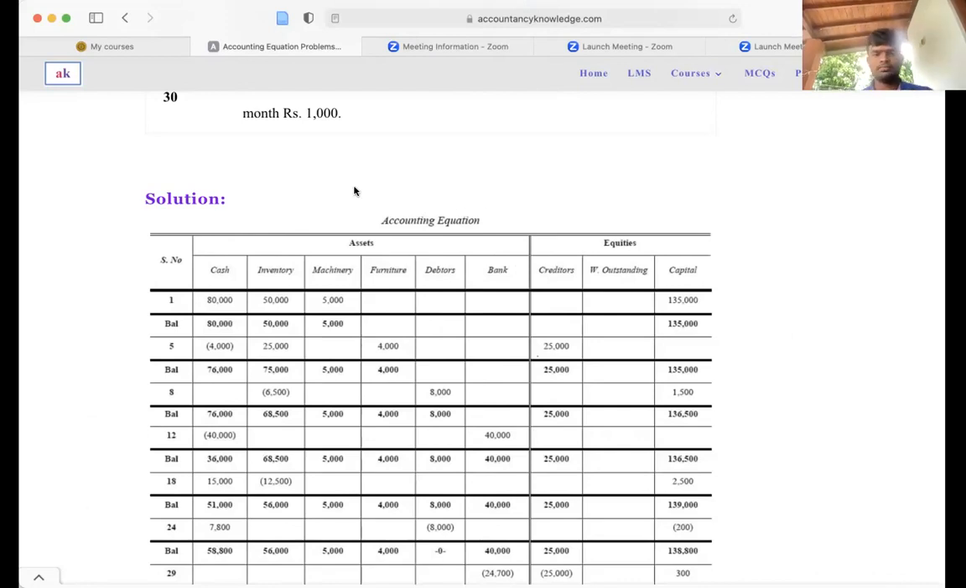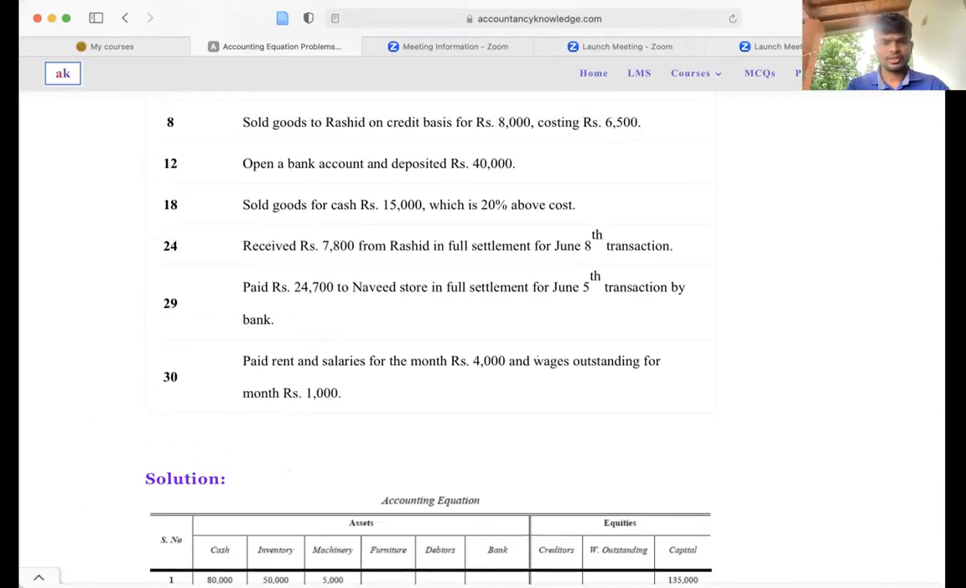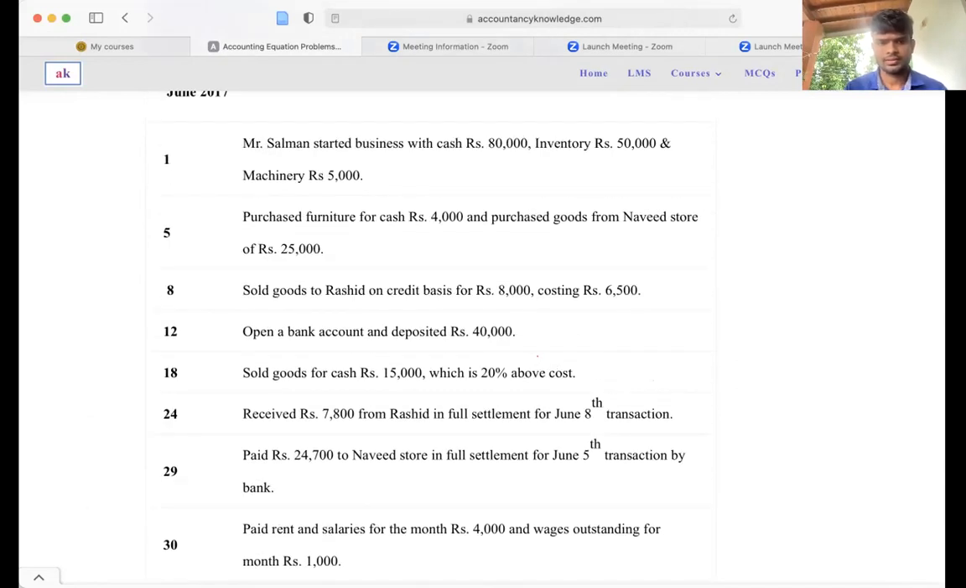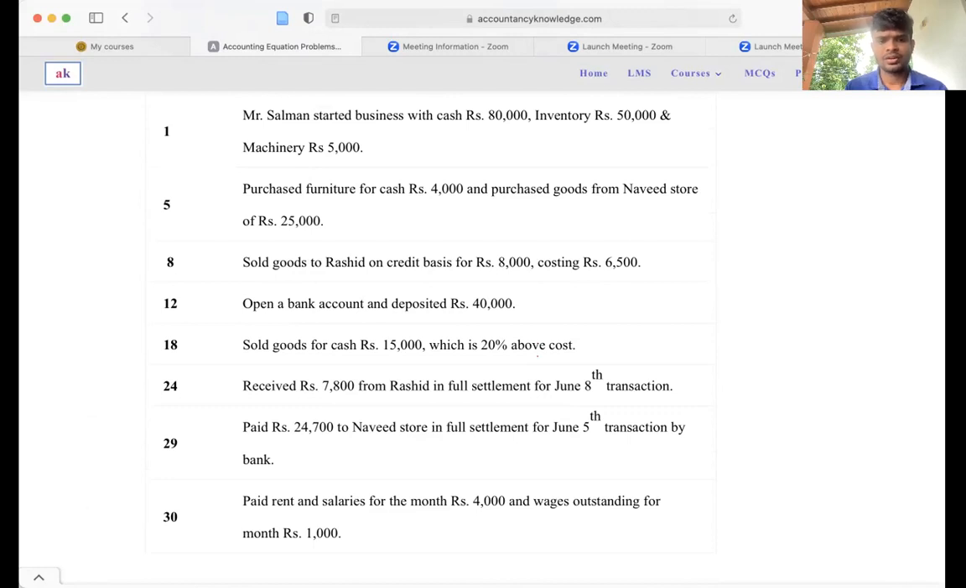Right. So then the next one is: sold goods to Rashid on credit basis for rupees 8,000, costing rupees 6,500. That means the inventory balance will be reduced by 6,500, because the cost is 6,500, and you have not received the cash. So you need to establish a receivable balance on the asset side as 8,000.